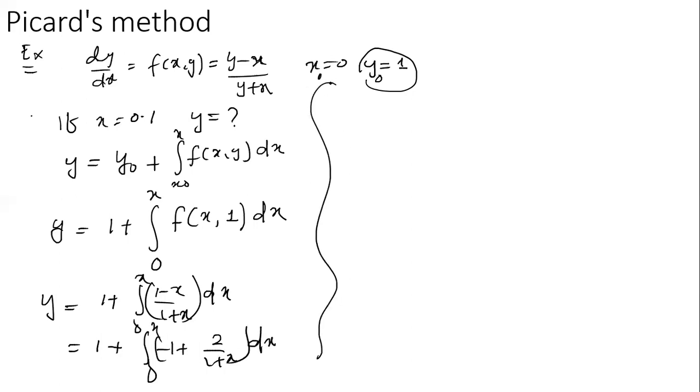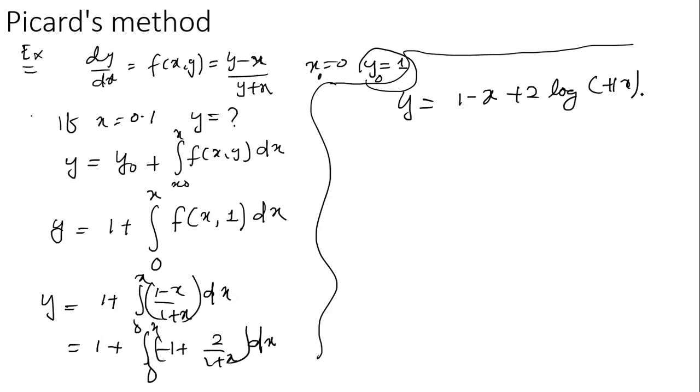After that, when you integrate this result, the y value is 1 minus x plus 2 into log of 1 plus x. After integration, you find the value of this y, and this is named y1, because y0 was put here.